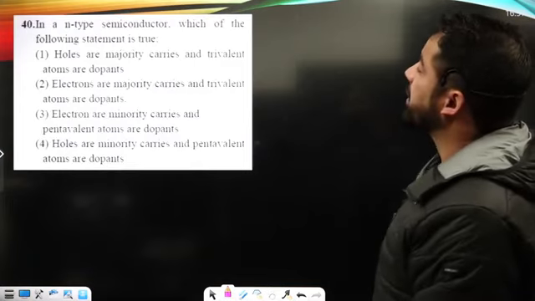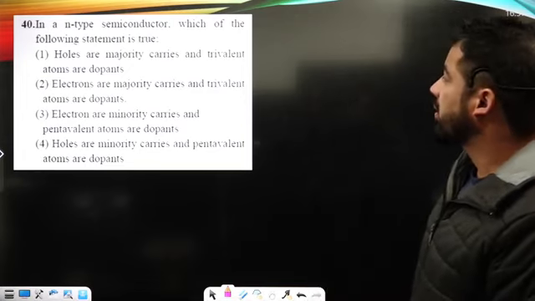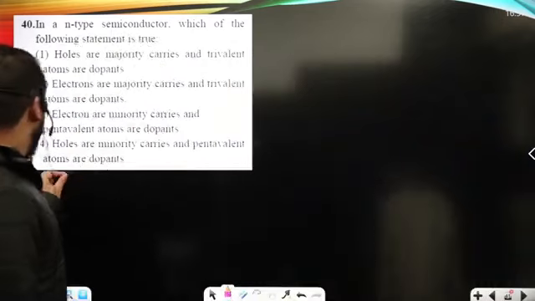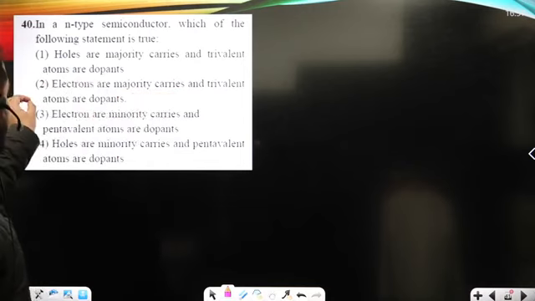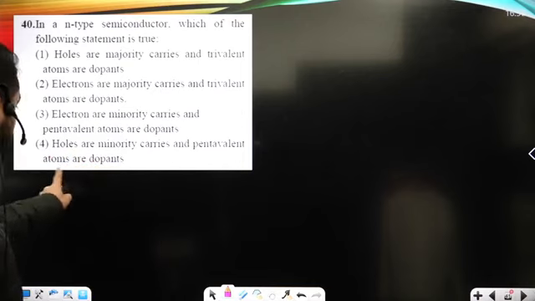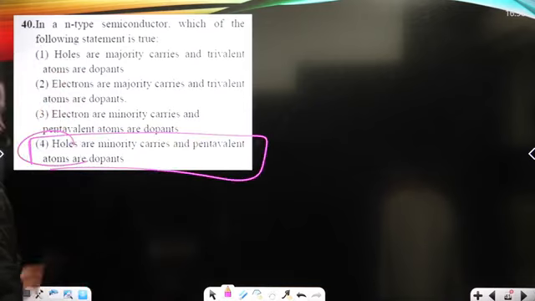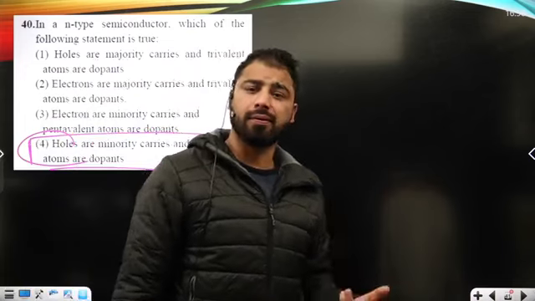In an N-type semiconductor, which of the following statements is true? Holes are the majority carriers? In an N-type semiconductor, electrons are the majority charge carriers, okay? So option first is wrong. Electrons are the majority charge carriers and trivalent atoms are dopants? No. Holes are minority carriers and pentavalent atoms are dopants. Option 4 is the correct option, right? In N-type, hole concentration is less than electron concentration.